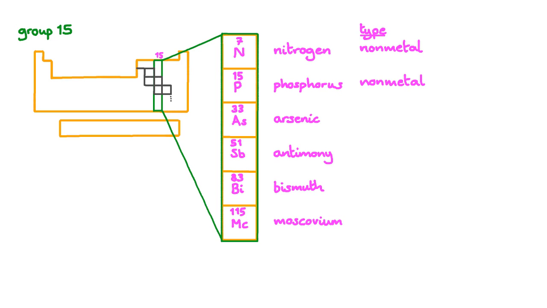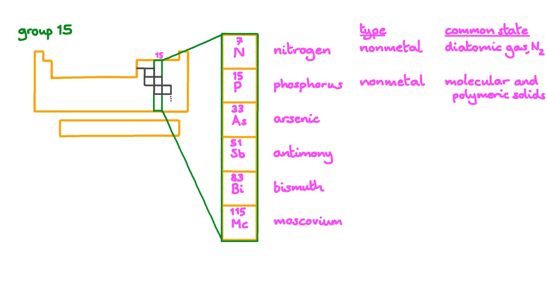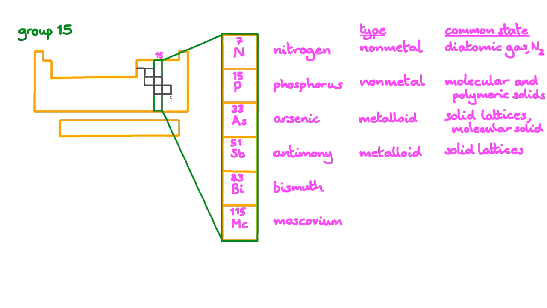Phosphorus and nitrogen are the only non-metals in the group. But nitrogen is the only one that's commonly found as a gas at room temperature in the form of the diatomic N2 molecule, while phosphorus forms a variety of molecular and polymeric solids. Meanwhile, arsenic and antimony have properties in between those of metals and non-metals, so they're generally classified as metalloids. These typically form solid lattices that are insulators, conductors, or semiconductors, although arsenic also has a molecular form.